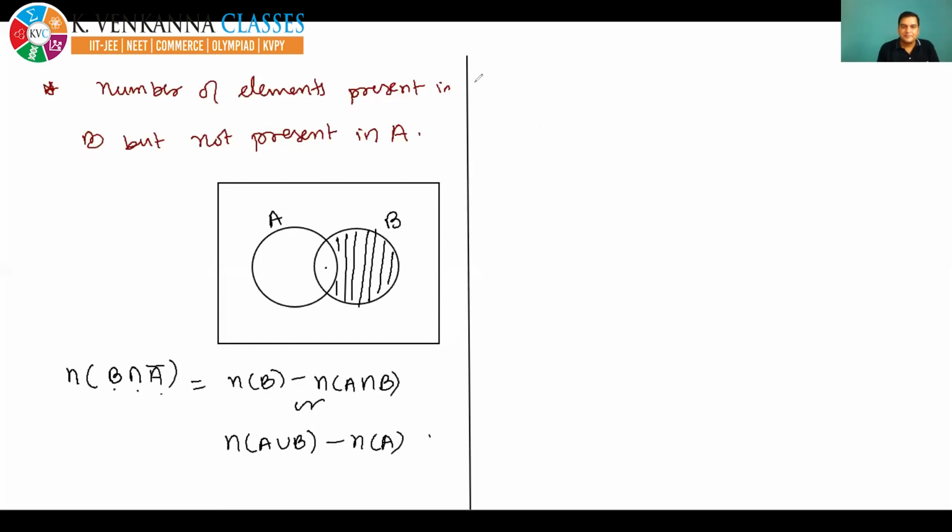Now first of all you have to draw the Venn diagram. Then you have to write in the language. Then you have to write the formula. All three things you have to do.